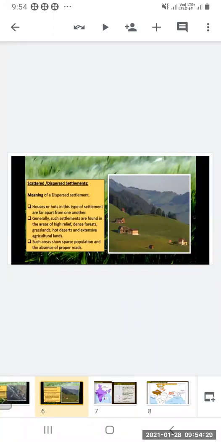Such areas show sparse population and the absence of proper roads. Absence of road means no proper road is there, and the population is also very sparse, which means less.